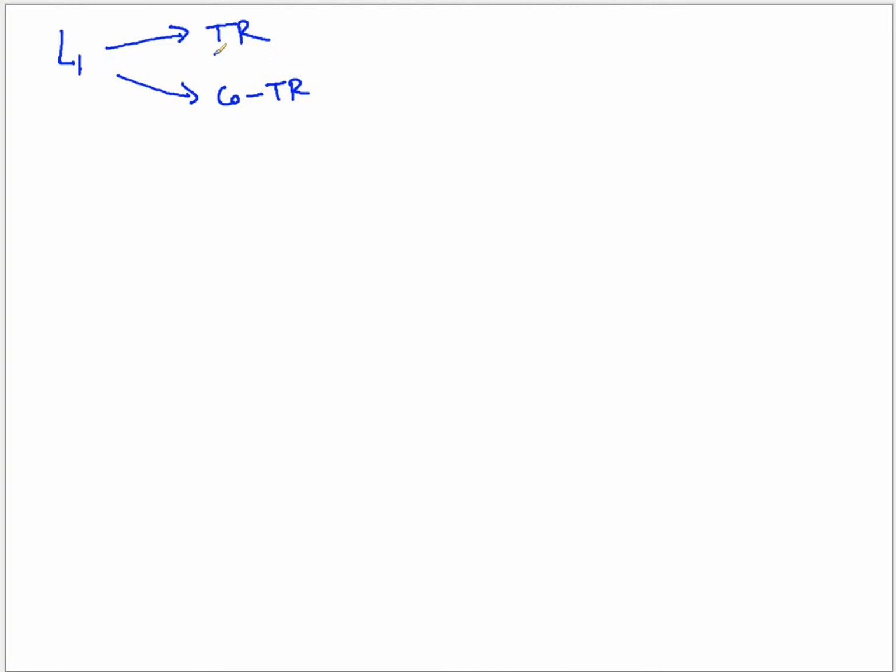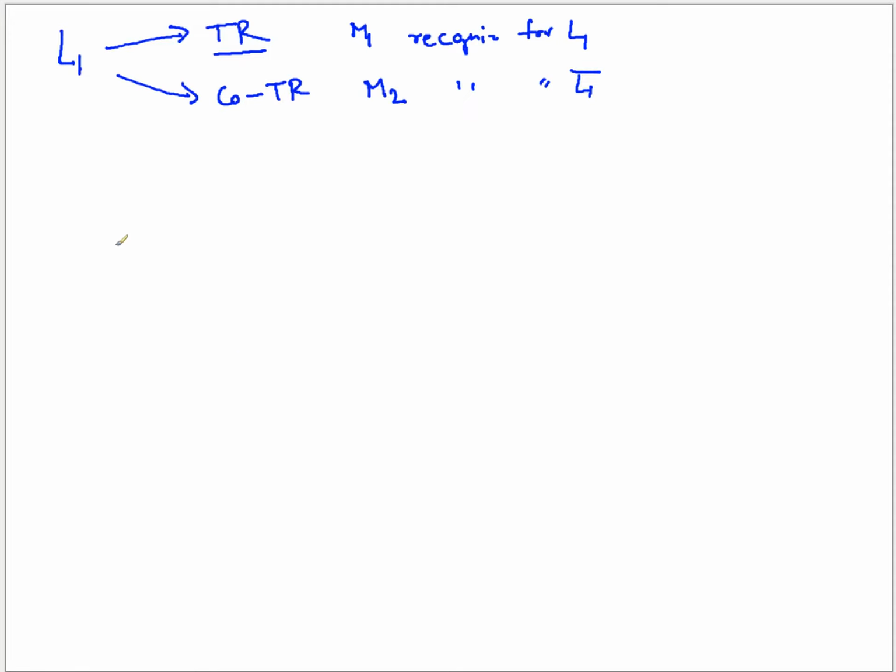Because L is Turing recognizable, it means that we have some machine M1 that recognizes L, and we have some machine M2 that recognizes L complement, right? Now we have to build a decider based on this M1 and M2.